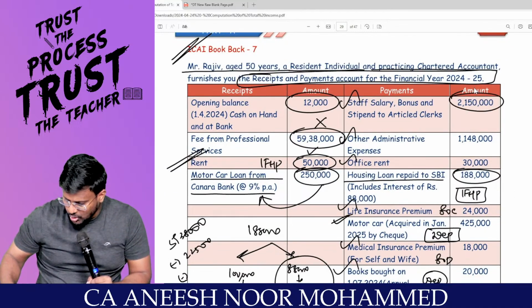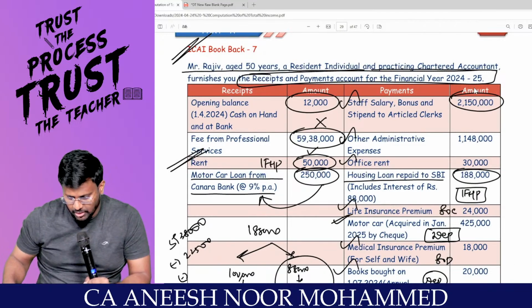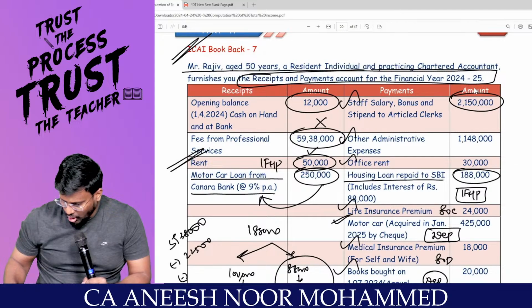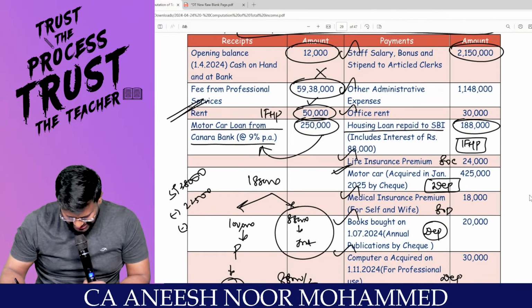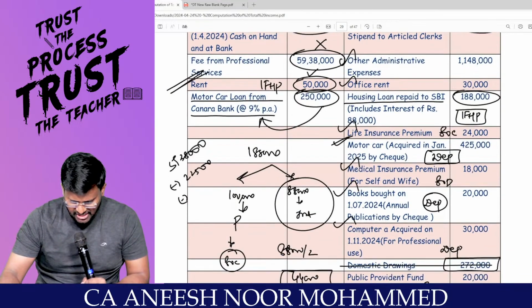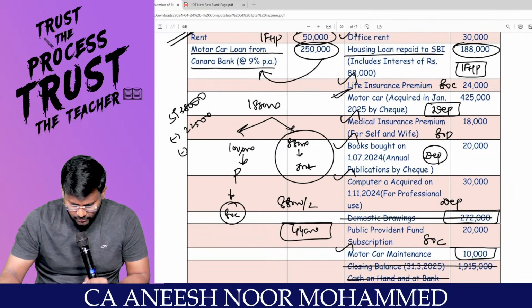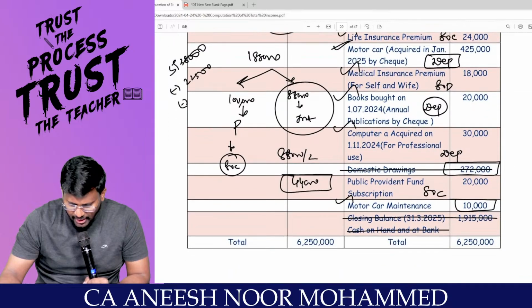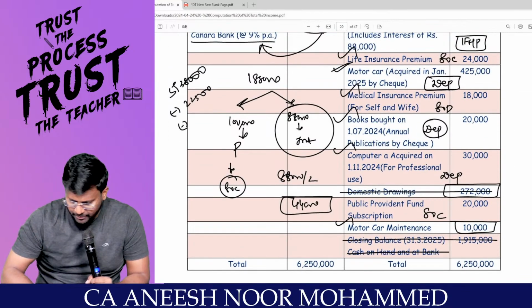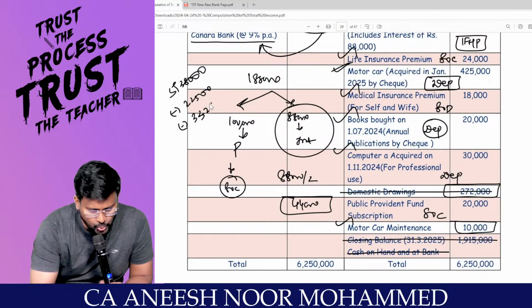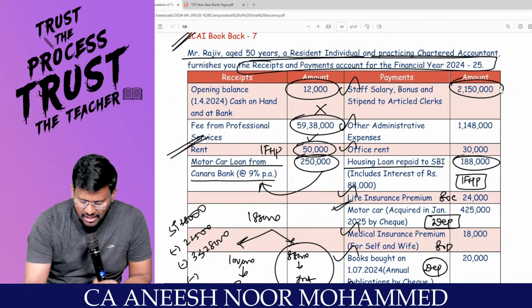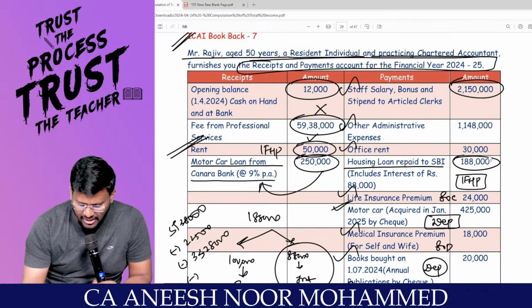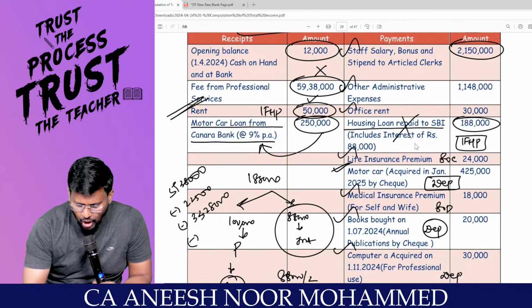I will reduce 21,50,000 plus 11,48,000 plus office rent of 30,000 plus depreciation, we will come to later. Okay? That's all, isn't it? Straight away expense of 33,28,000. Am I right? I will come back once again. Staff salary, office expense taken care of, office rent taken care of. Am I right? This I will not take care of here.